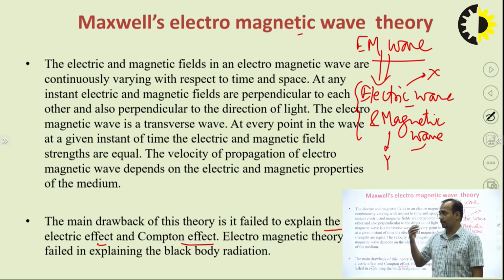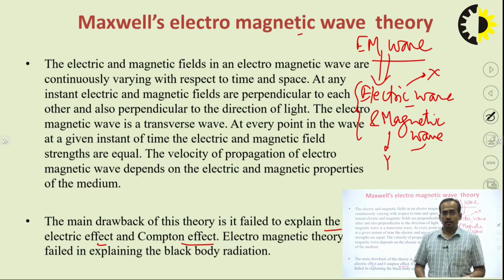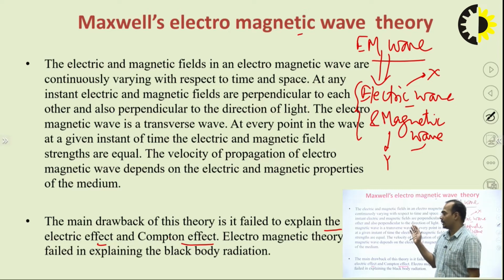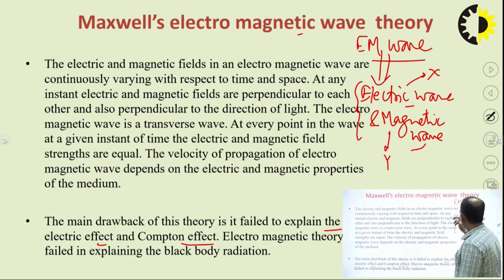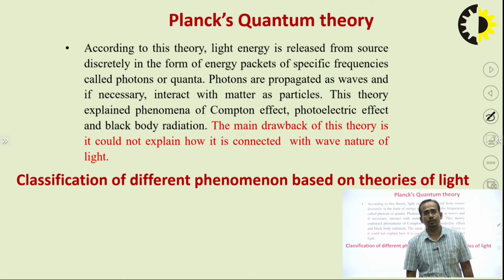So in Newton's theory we have seen that Newton was unable to explain any phenomena of light. Huygens was able to explain some phenomena of light, and Maxwell was able to explain the polarization of the light. Now the next theory is Planck's quantum theory.